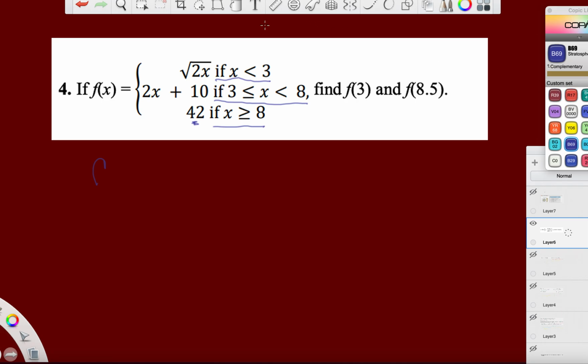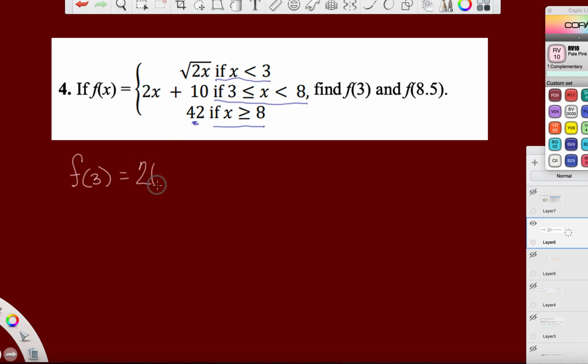Oh, let's use a better color than that. I couldn't even see that one. Let's try this guy. So let's find f of 3. Now, are we going to use this first function? Is the number we've been given, is 3 less than 3? No, it is not. Is 3 either 3 or up to 8? Yes, it is the number 3. So I'm going to use the second function.